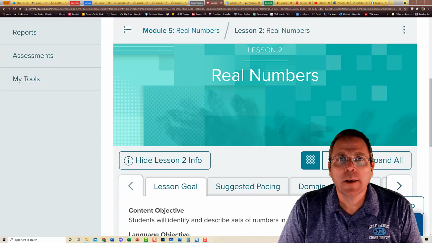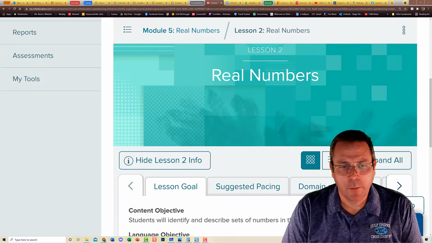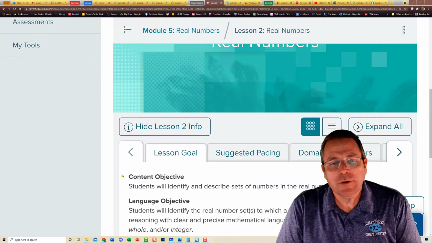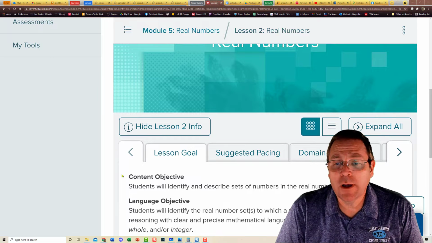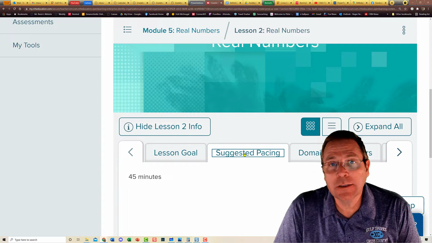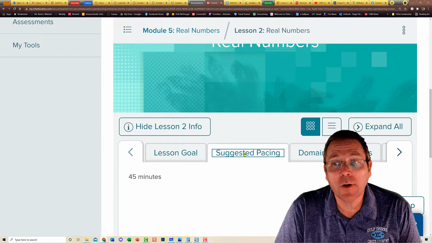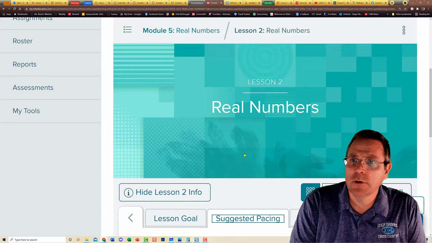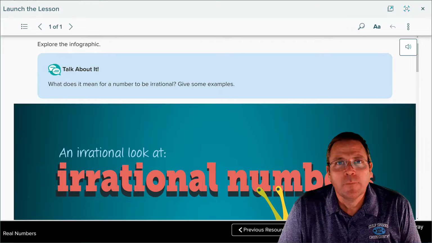Module 5, Lesson 2 deals with real numbers. Our content objective is that students will identify and describe sets of numbers in the real number system, and our suggested pacing guide says we're going to knock this one out really, really fast, which is always a nice change.